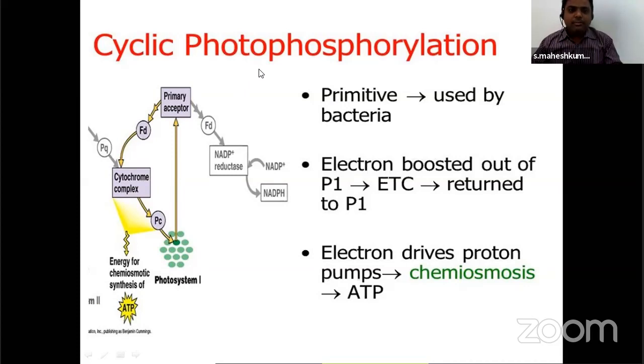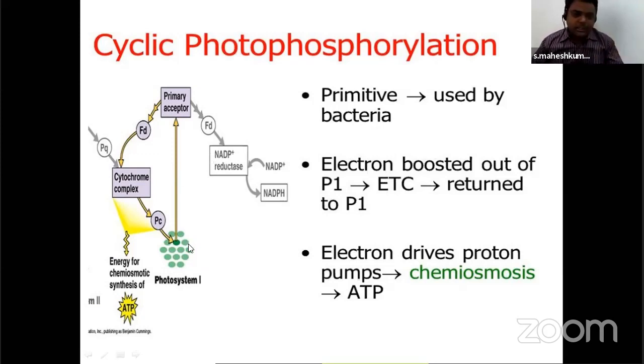At the end of phosphorylation, ATP and NADPH are prepared. By the movement of electrons in a system, ATP and NADPH are prepared. That is called photophosphorylation. It may be cyclic or non-cyclic. Cyclic is also present in eukaryotes and some bacteria. Let's see how it happens.